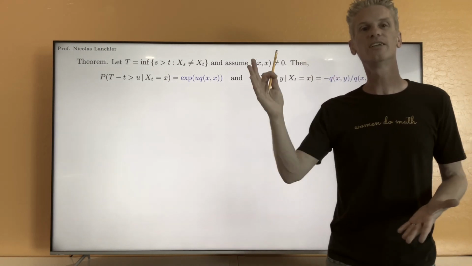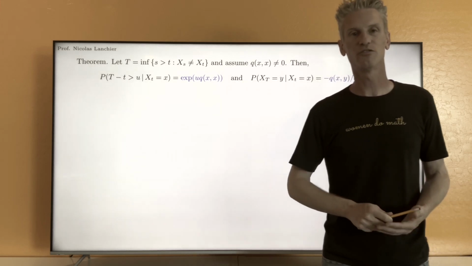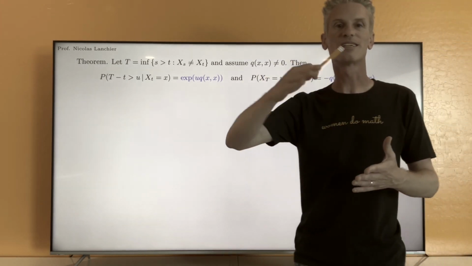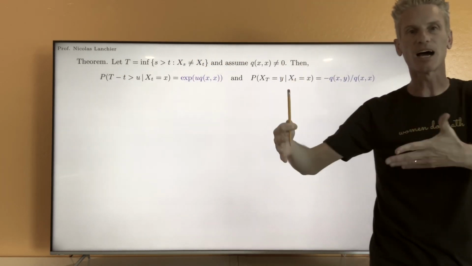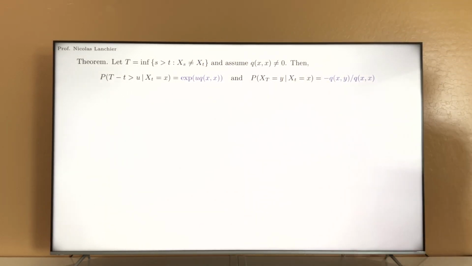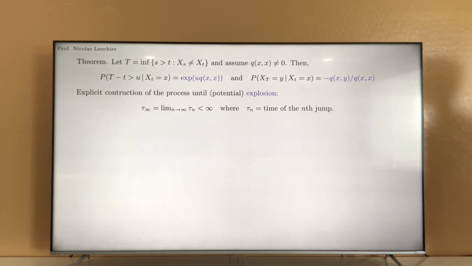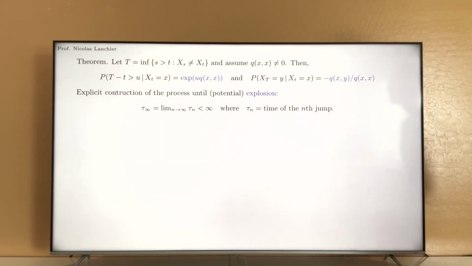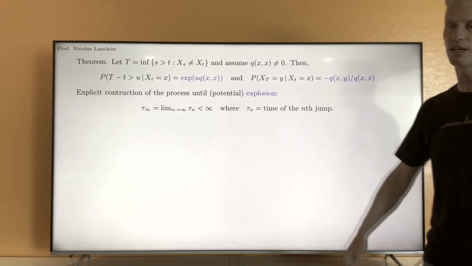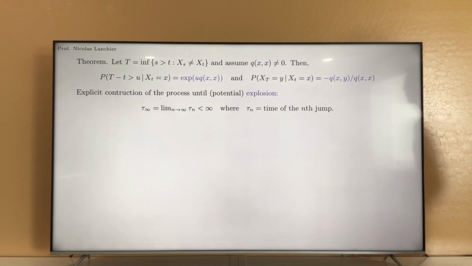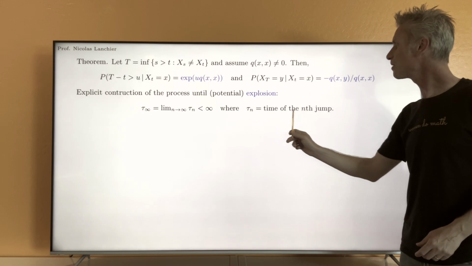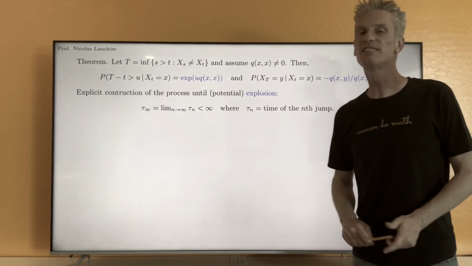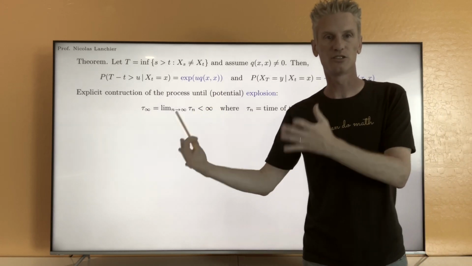But it's possible that there is explosion of the process, in which case you can only construct the process until this time to explosion. So let's define this notion here of time to explosion. We have from this theorem an explicit construction of the process until potential explosion. To define the notion of explosion, let's call tau n the time of the nth jump of the process. Obviously, tau n is less than tau n plus 1.